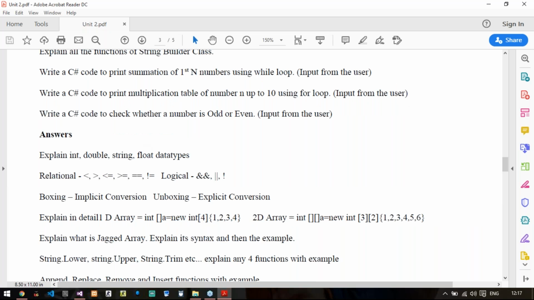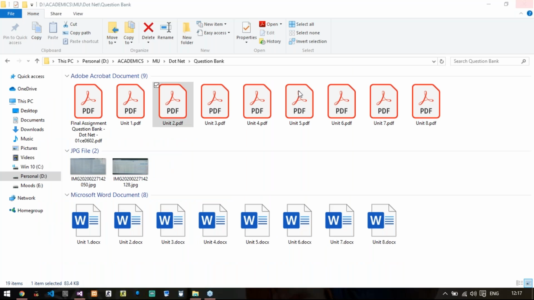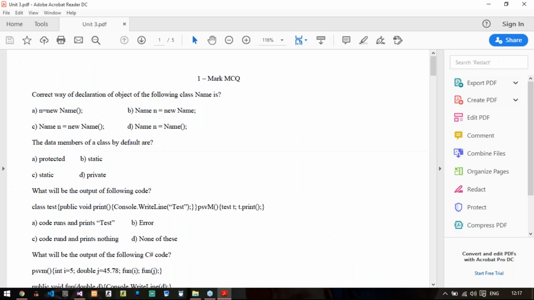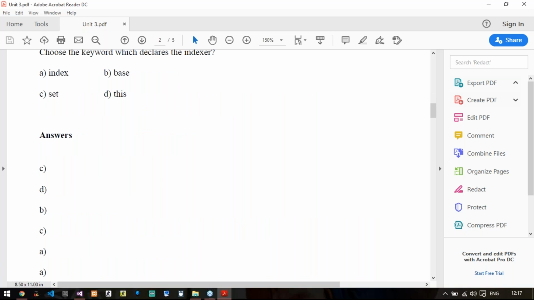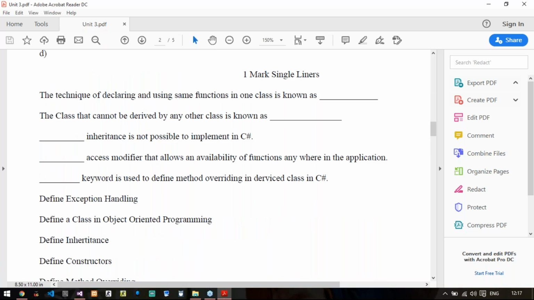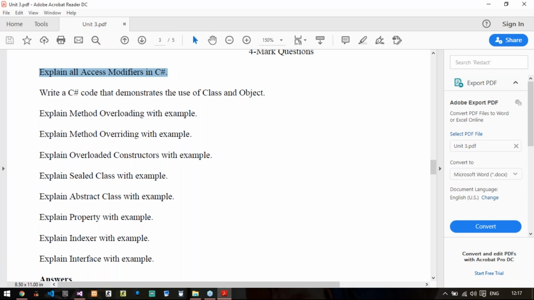So I'll move on to unit number 3 now. Moving directly to the 4 marks question. Again, it will be theory. Explain all access modifiers. So you need to explain what is static, what is internal, what is private, public, and protected. Already I have made this right for TD1 and CB4 batch, so you can get these answers from them.